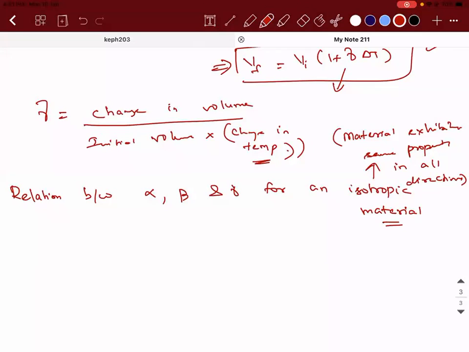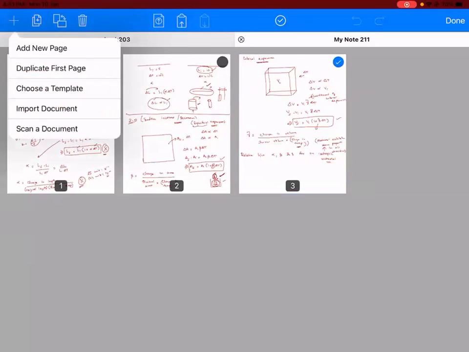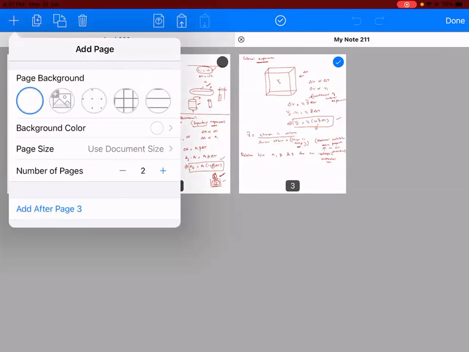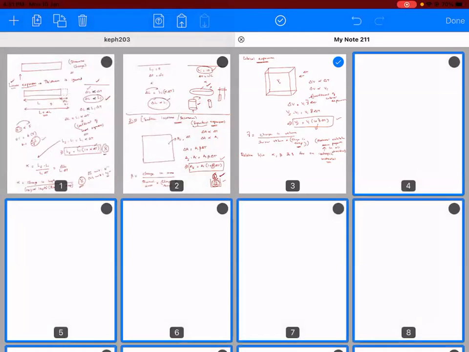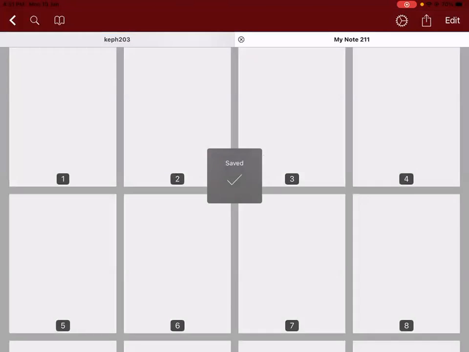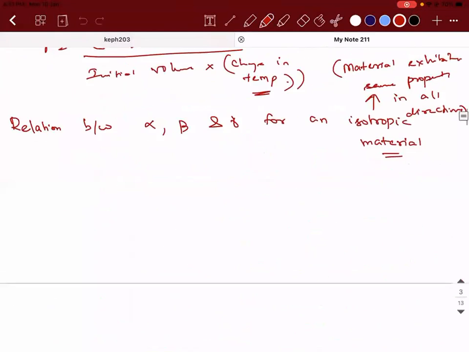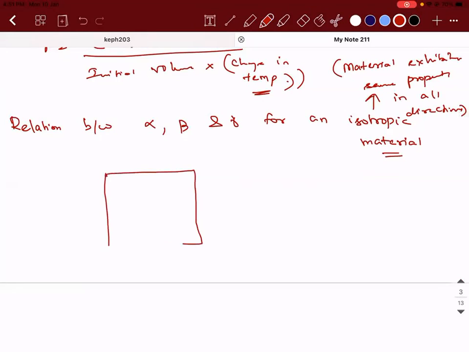Is it clear? Guys, yes or no? Clear? Sir, can you give an example for it? Example, there is nothing. See, I'm coming to that. There is no example as such. Generally, you define materials as isotropic and as anisotropic. See, I'll tell you what it means.